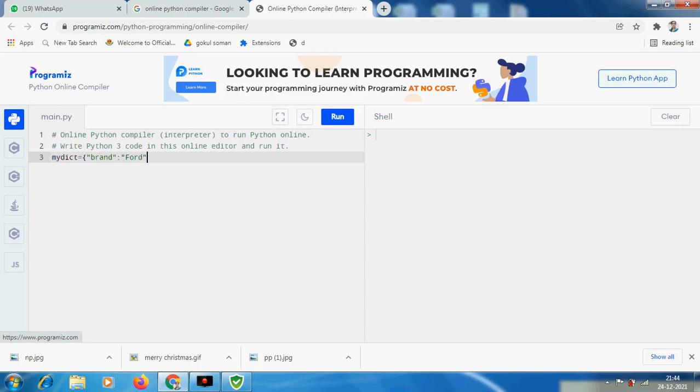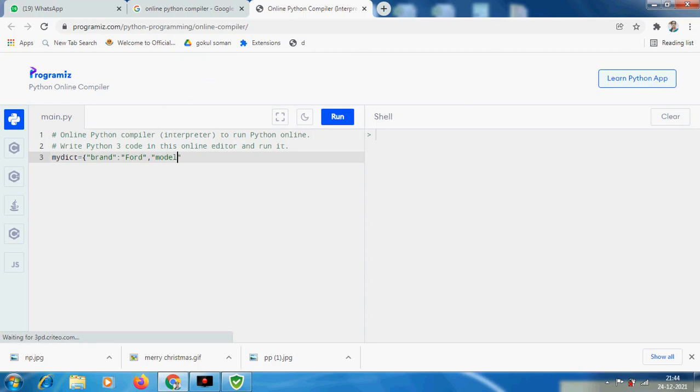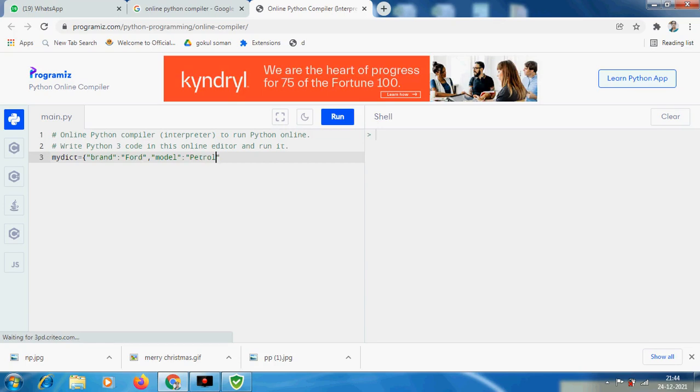Now the name of the brand is Ford, and the next key is model, and its value is given as petrol. Now after a comma I can give another key. Just like before, I have to put the inverted commas before and after the value, so that the computer can identify it as a key. Okay. Now after the key, I have to give the value for the key.